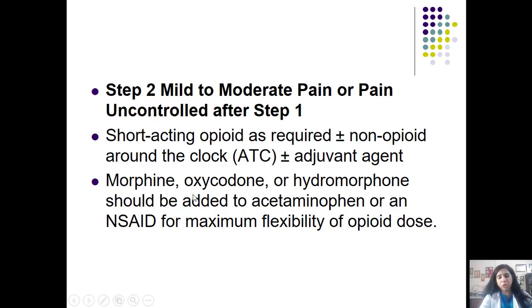So which can be a short-acting opioid? It can be morphine, oxycodone, or hydromorphone, and that should be added to paracetamol or an NSAID around the clock for maximum flexibility of opioid dose.